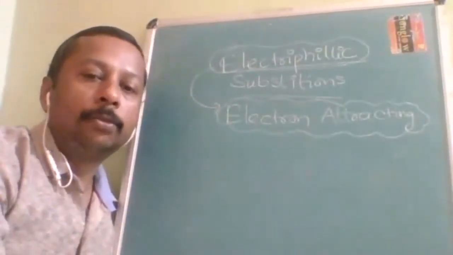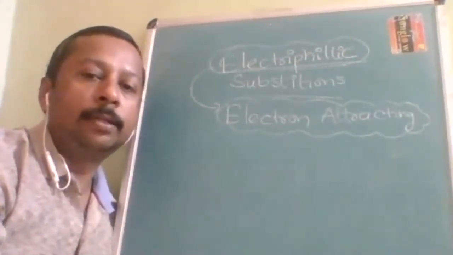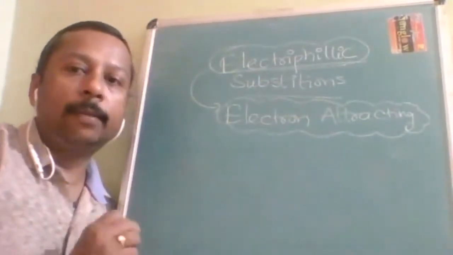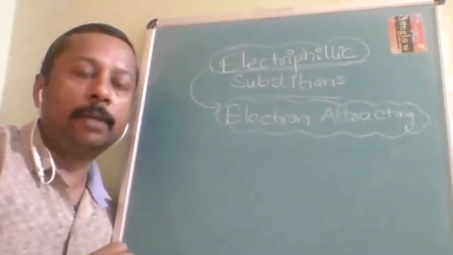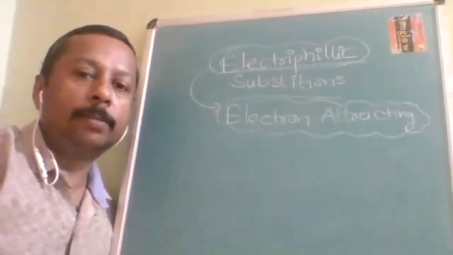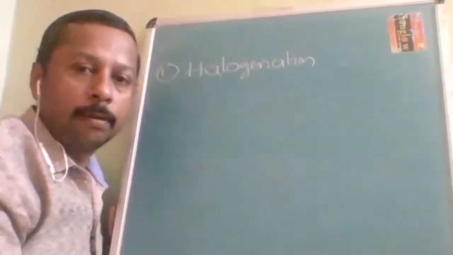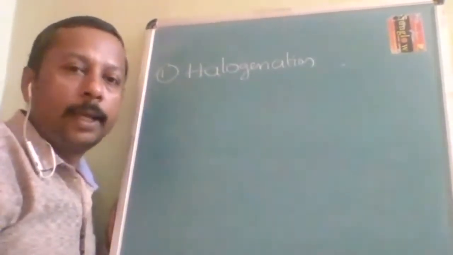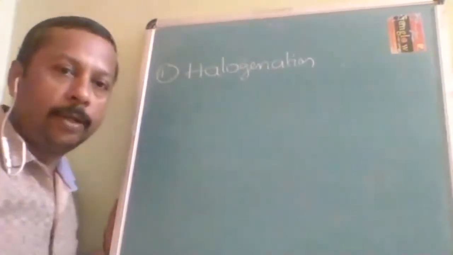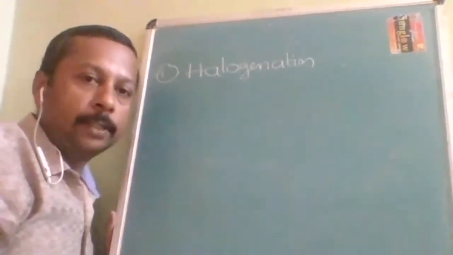So the first segment we are going to study, be with me and be ready with your notebook. Start one by one, and a complete concept is to be covered. Now the first concept is halogenation. The first electrophilic substitution reaction we are going to study is halogenation.